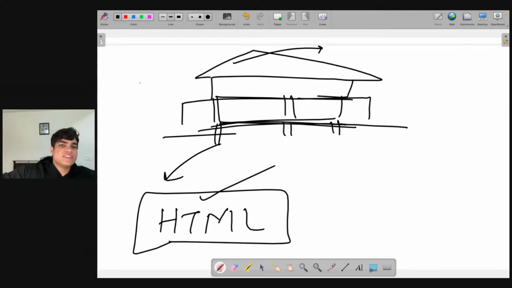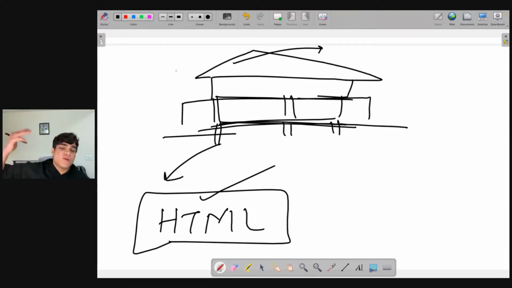Now, what is the second step of building a house? Making it beautiful, right? Painting the walls, setting up the flooring, setting up the tiles. Do you want marble flooring or wooden flooring or normal stone flooring? Do you want a polished flooring, right? Do you want white walls or off-white walls or yellow walls, or what color walls do you want?